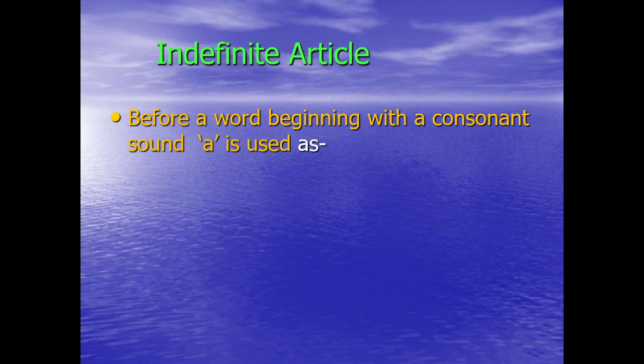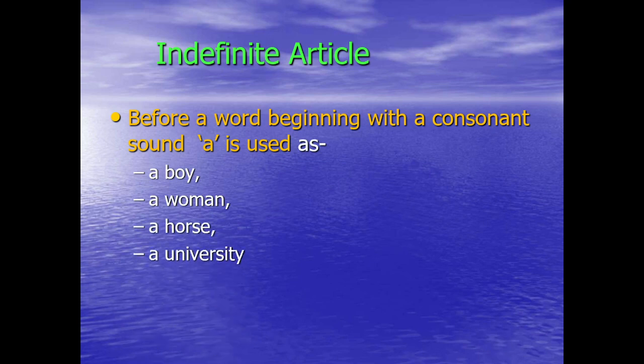So more on the indefinite article. Before a word beginning with a consonant sound, a is used. Let's take an example. A boy, a woman, a horse, a university. Focus on the last example.